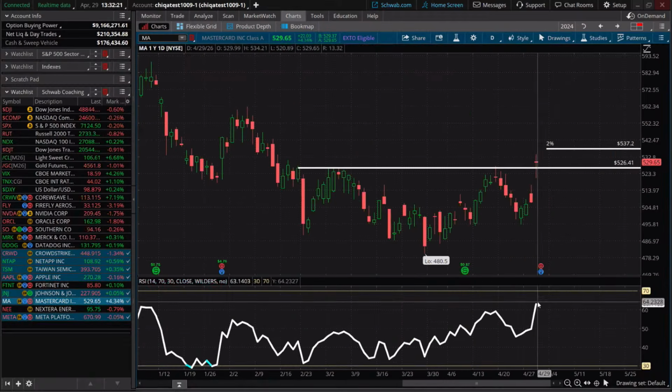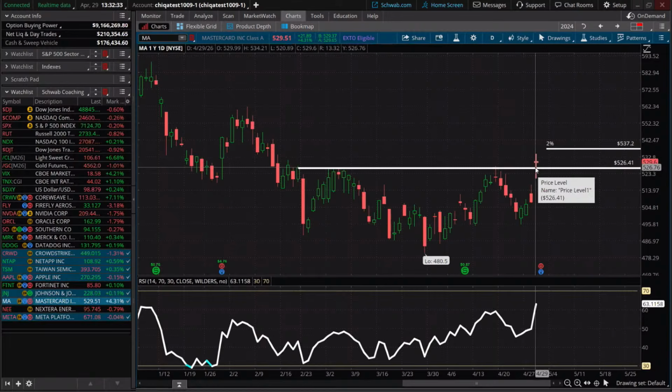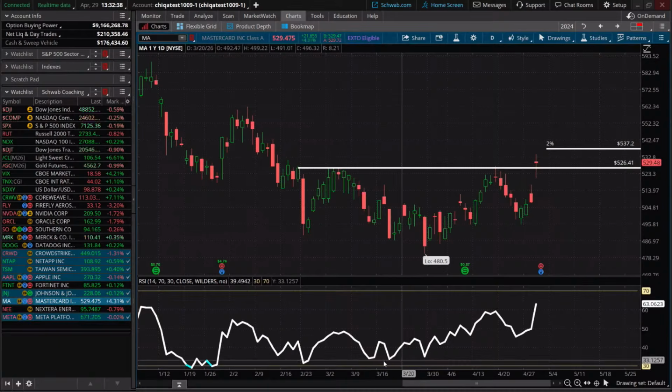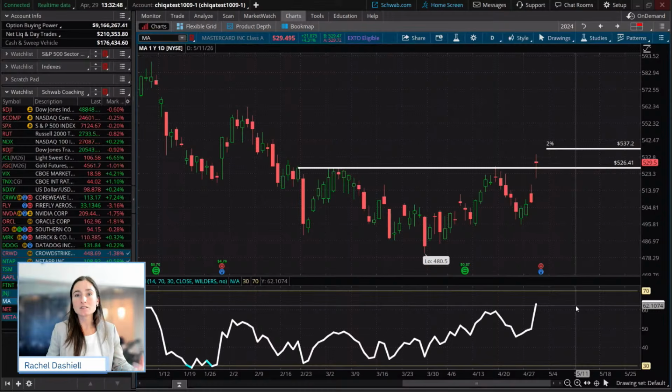So what is the RSI telling us? Well, we have made a higher high in price than the highs that we have seen over this entire period, which is about 2 months of time. So it's taken about 2 months to form this pattern before we saw that breakthrough. And what is the RSI doing? It's making higher highs and higher lows. So the RSI is actually confirming this breakout. When we see momentum confirming price, that gives us even more conviction as far as the direction of that underlying trend.